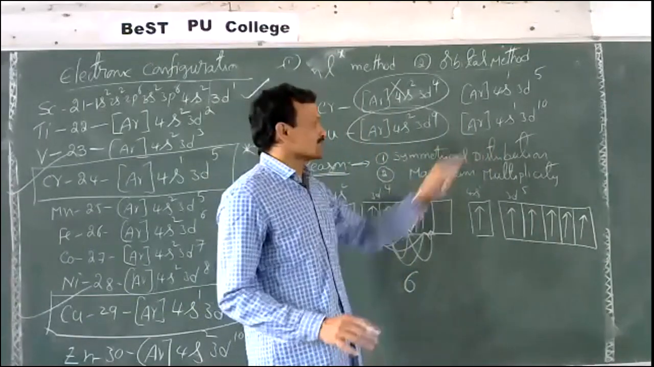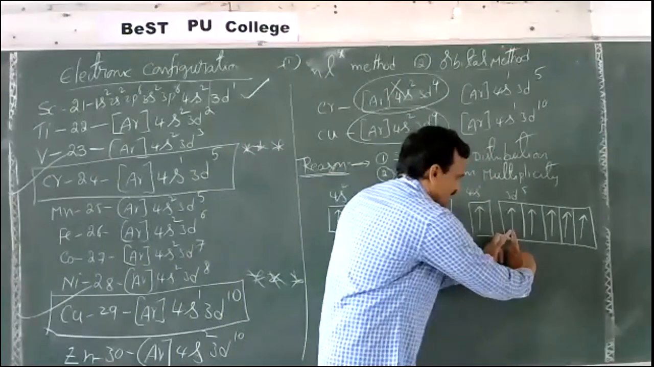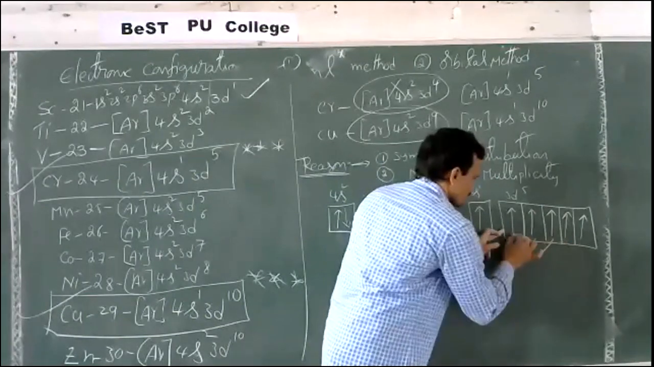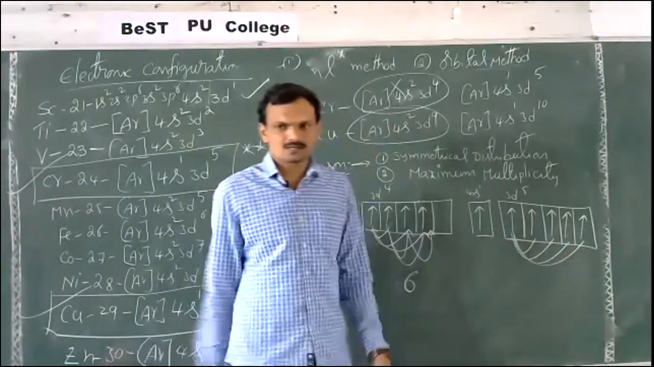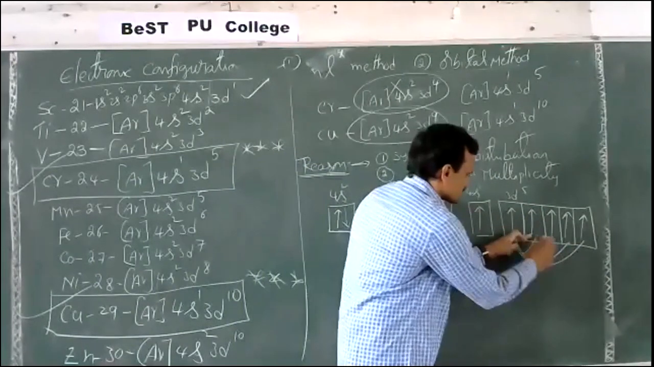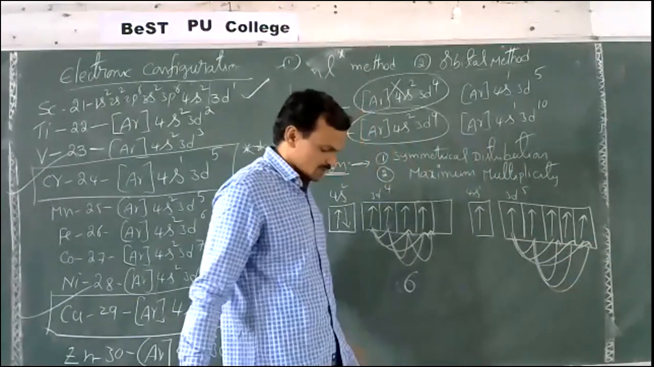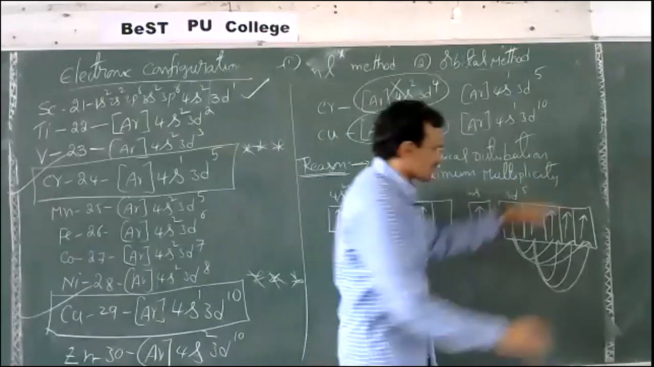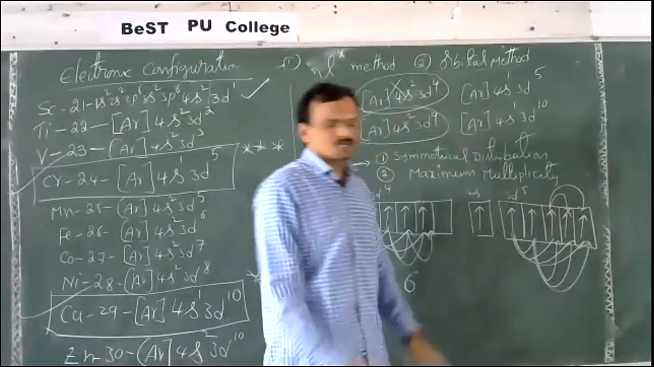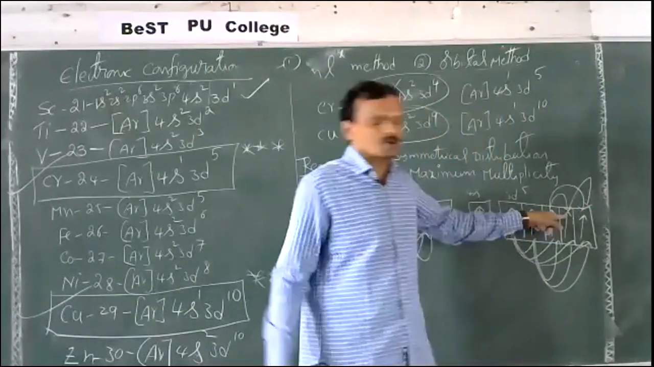how many multiplicities are possible? Meaning, how many exchanges are possible with parallel spins? So this electron can exchange with these: 1, 2, 3, 4 exchanges. 4 multiplicities are possible for this electron. Now for this electron, 1, 2, 3 multiplicities are possible. Now for this electron, as 1, 2 multiplicities are already counted, and for this electron only one multiplicity is possible.